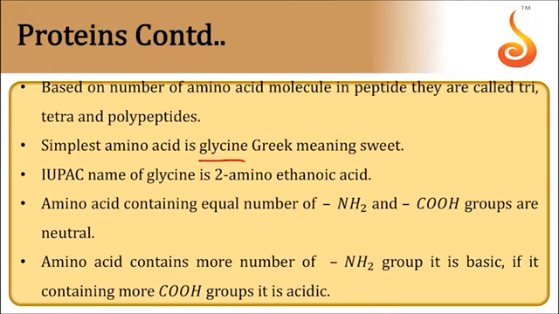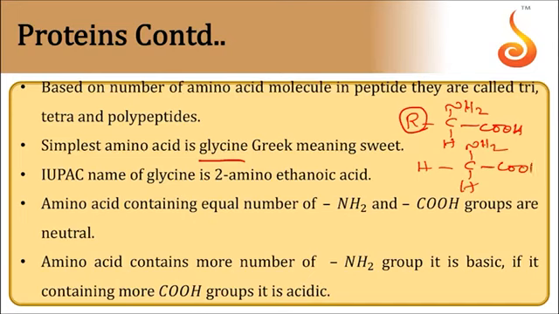The simplest amino acid is glycine. The general formula of an alpha amino acid is R-CH(NH2)-COOH. In place of R, if you write H, that becomes glycine, the smallest amino acid, which is optically inactive due to the lack of a chiral carbon. So among all 20 amino acids which participate in the formation of proteins, only glycine is optically inactive due to the lack of a chiral carbon. All other 19 amino acids are optically active. So this is 2-aminoethanoic acid.